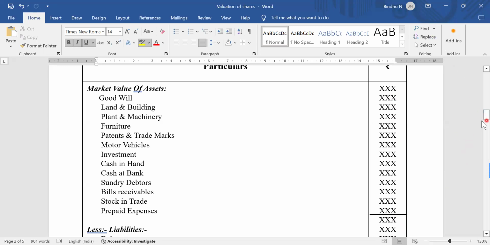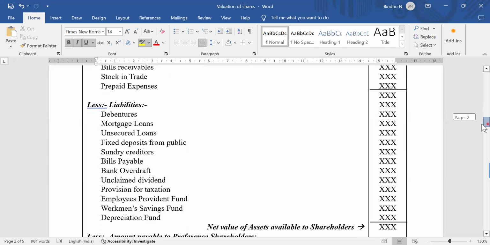In this, you need to deduct the liabilities. Even though you also know the liabilities list, ನಿಮಗೆ ಗೊತ್ತು. Here we have debentures, mortgage loan, unsecured loan, fixed deposits from the public if the public has made any kind of FDs, sundry creditors, bills payable, bank OD, and the next one unclaimed dividend, provision for taxation, employee provident fund, workmen savings account, depreciation fund. This all comes under the liabilities.